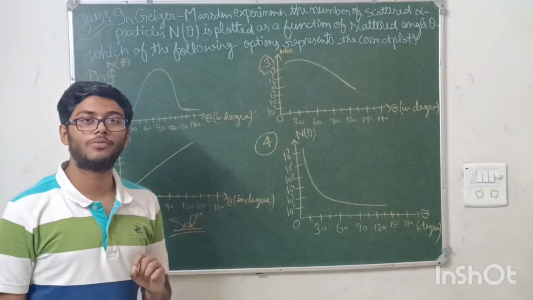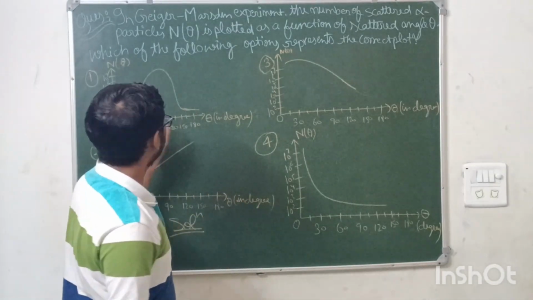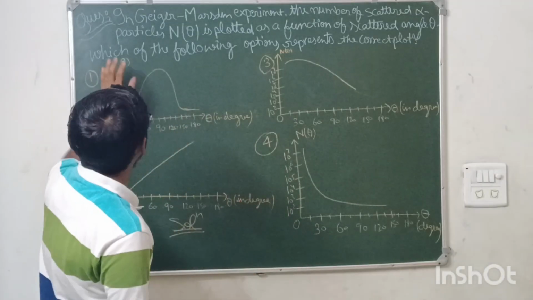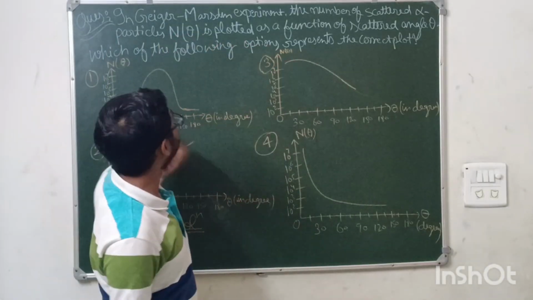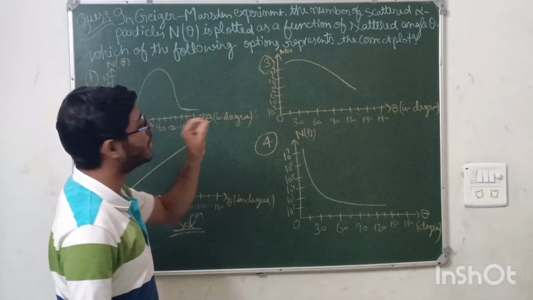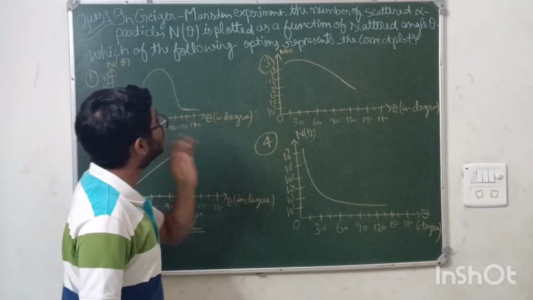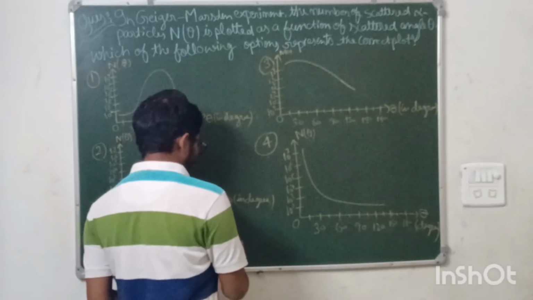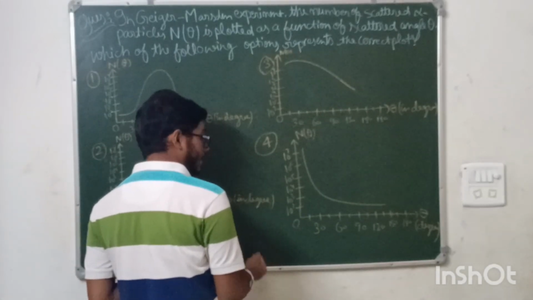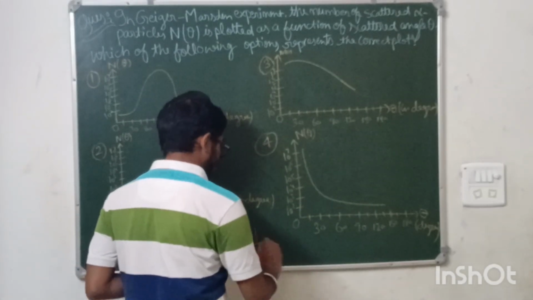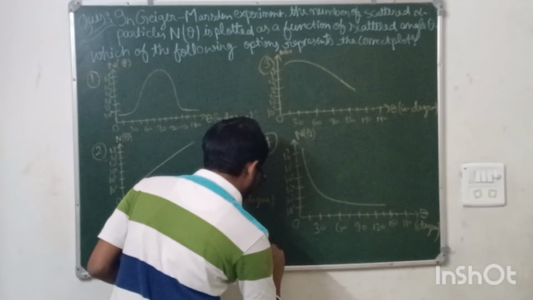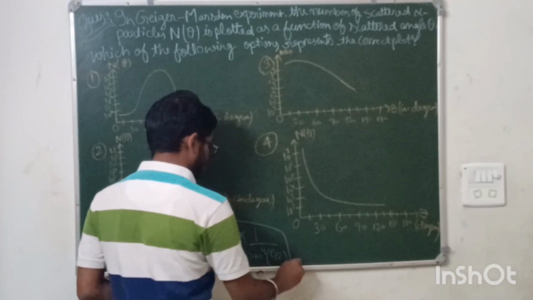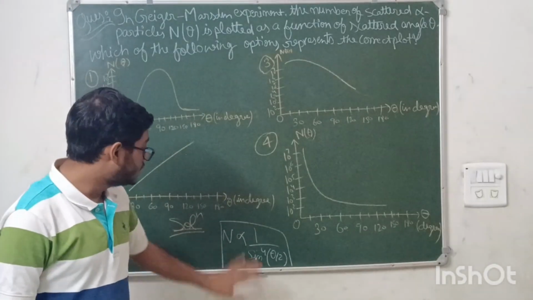The next question is also from the modern physics section. This question is from the Geiger-Marsden experiment of the scattering of alpha particles. So the question is saying in the Geiger-Marsden experiment, the number of scattered alpha particles N is plotted against the scattering angle theta. Which of the following options represents the correct plot? Very easy question. You know that the number of alpha particles that are scattered is inversely proportional to sine to the power 4 theta by 2. Okay, this is the relation.